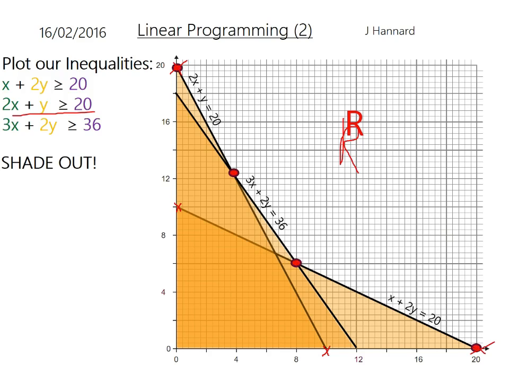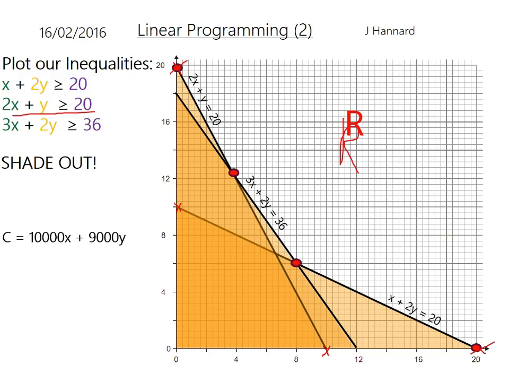So there you go. There are 4 possible points then, and we want the least amount. And by eye, you would probably say that one, but we need to check this using our objective function. So remember, 10,000x plus 9,000y equals your cost. Well, hold on. Actually, you don't have to do that. Scratch that.